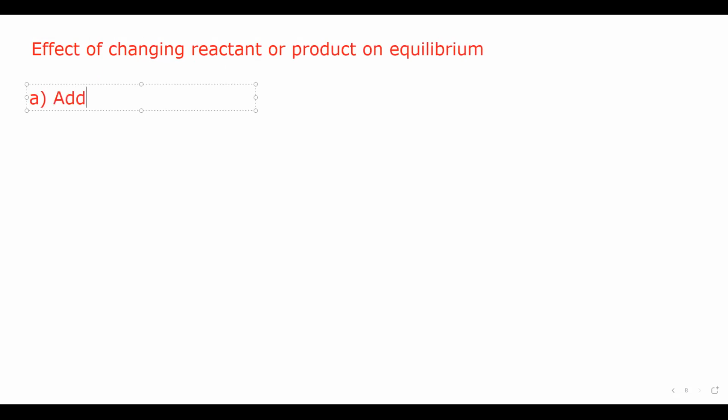Example, if we add reactant, in there is a reaction mixture and we are adding a reactant. Say you have initially the reactant and product.